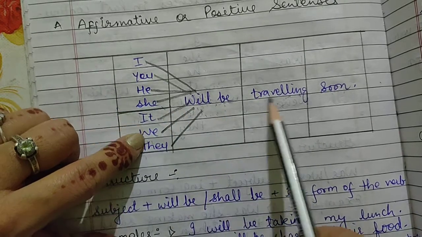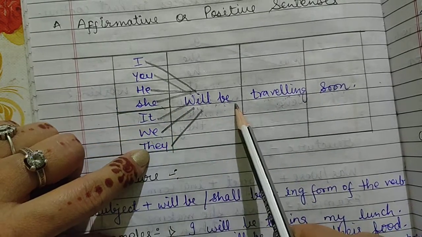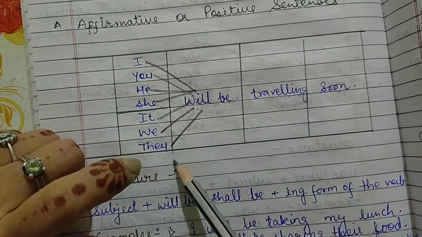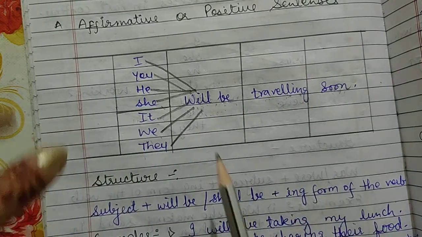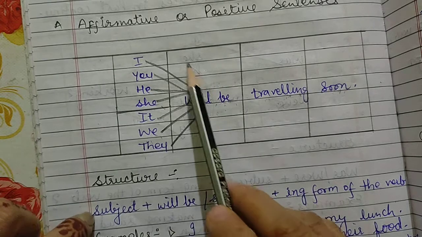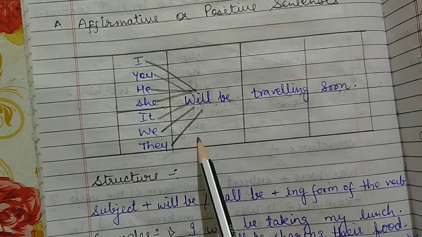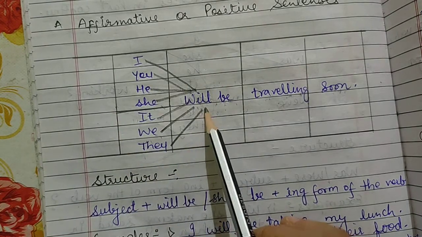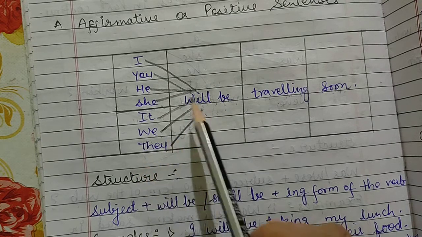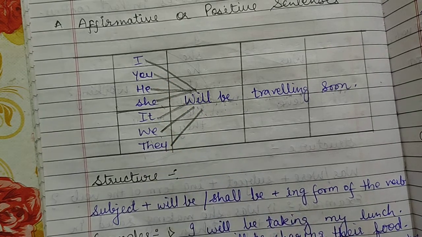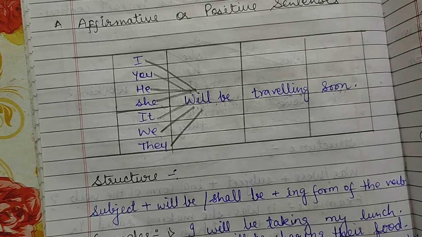It will be traveling soon. We will be traveling soon, and they will be traveling soon. So you can see that we are using will be with all kinds of subjects. Whether the subject is singular or plural, we only use will be.